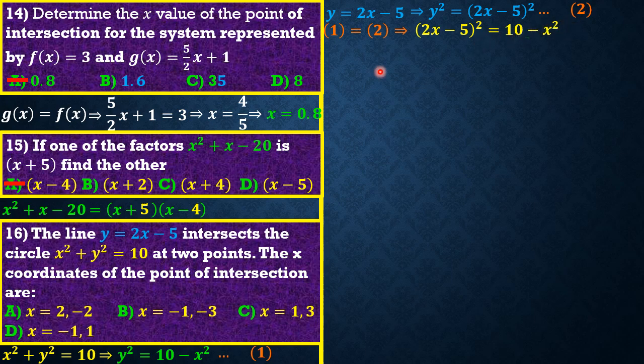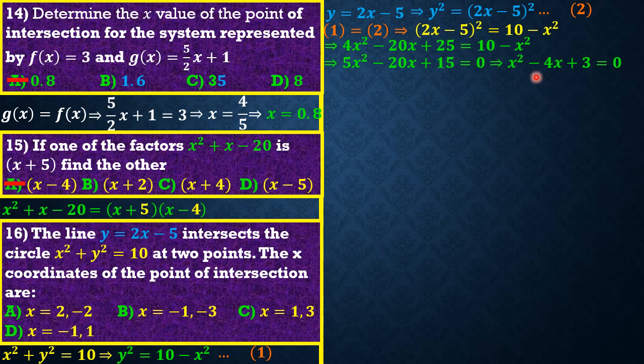If we simplify the left hand side, friends, we are going to have 4x squared minus 20x plus 25 equal to 10 minus x squared. Simplifying the expression, we have 5x squared minus 20x plus 15 equal to 0. Dividing all through by 5, we have x squared minus 4x plus 3 equal to 0. Again, we have to simplify this. We have to factorize this out.